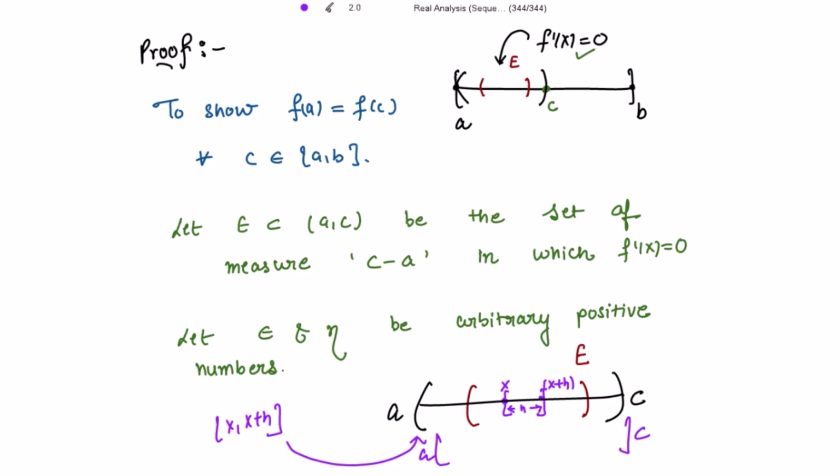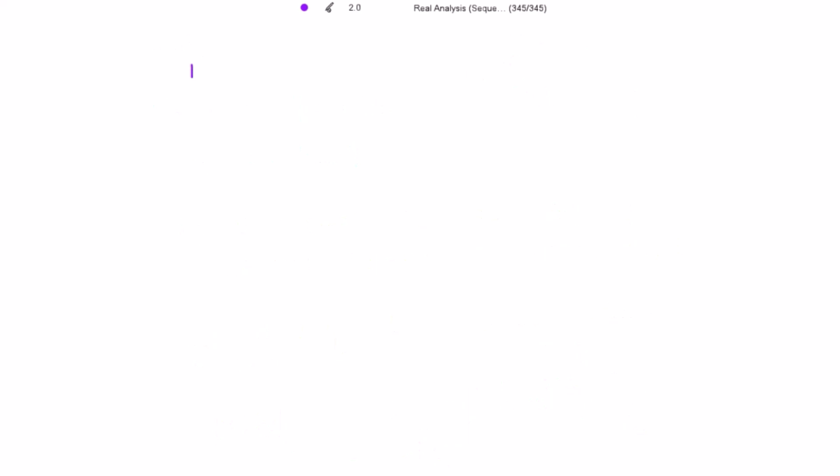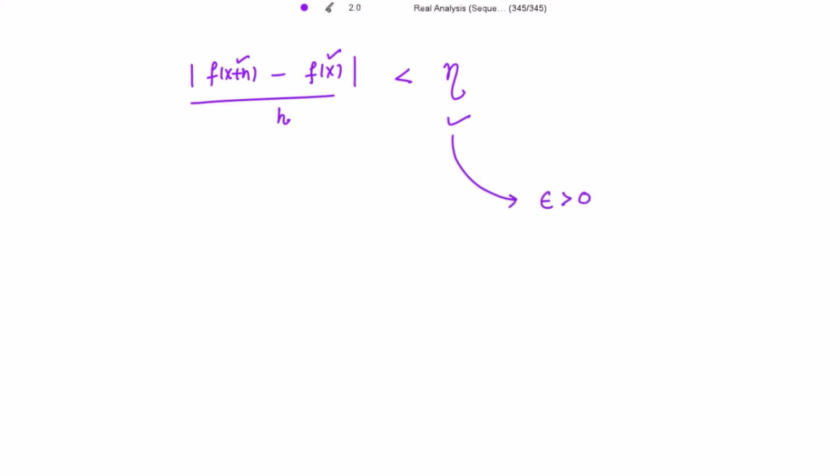It may also be contained in the closed interval AC, such that the mod of f of x plus h minus f of x divided by the difference of these 2 points, that is h, should be less than, instead of epsilon I'm writing eta over here. It is also as small as that epsilon, a very small positive number, same as that of epsilon. I'm taking this eta. So let me write this first.